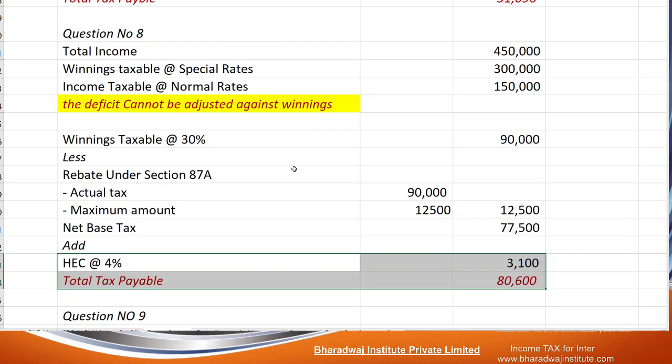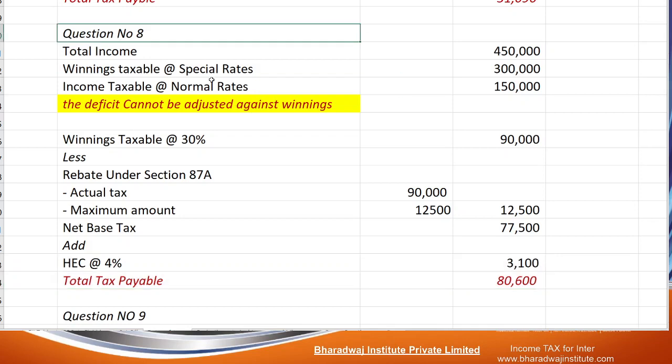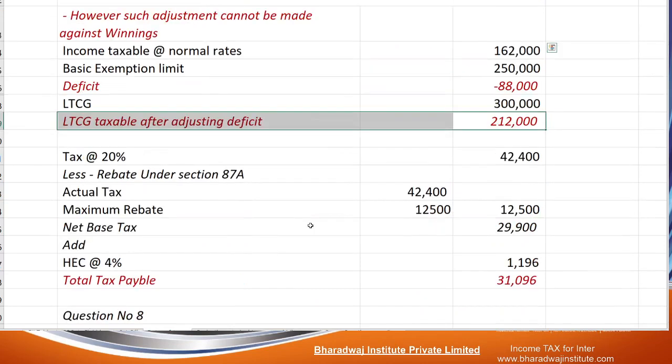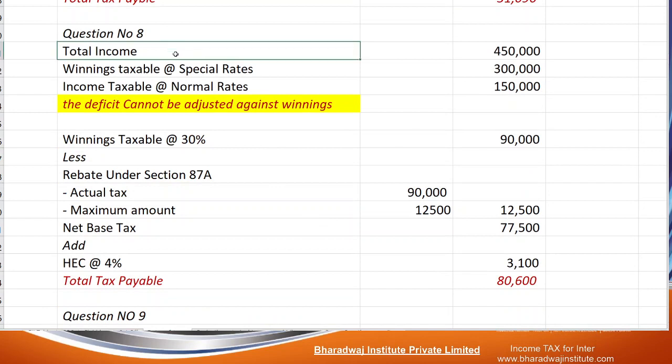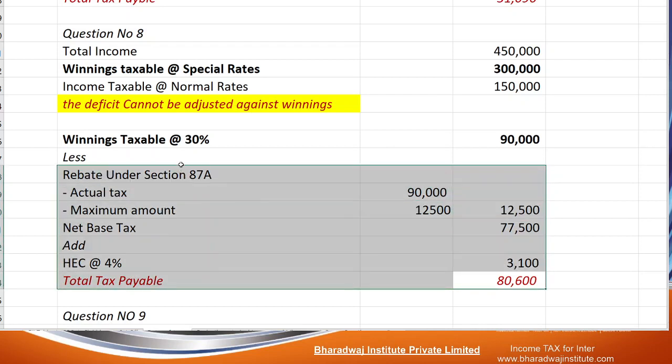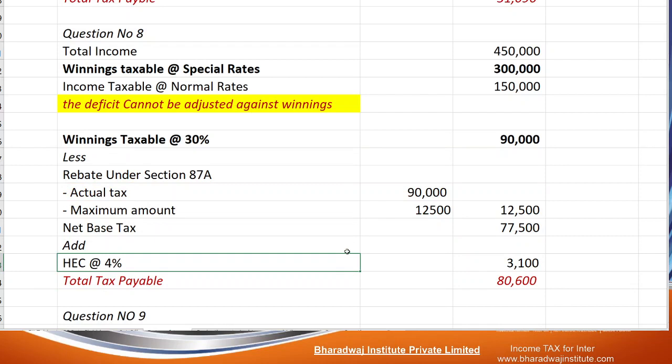Okay, copy this, we will proceed. If required, copy this and proceed. Here the 88,000 we adjusted with LTCG. Income Tax Act allows that. So balance 2,12,000 at 20%. But here basic exemption cannot be adjusted towards winnings. So winnings are fully taxable. Casual incomes are fully taxable. 3 lakhs into 30% and 90,000 fully taxable. Maximum rebate 12,500 can be given. So this is the total tax payable. Total income does not exceed 5 lakhs.